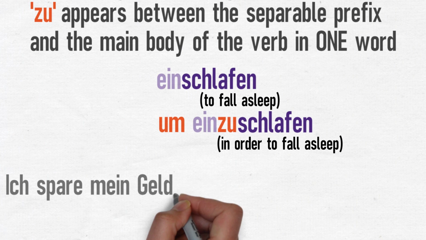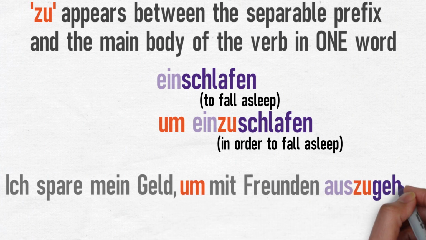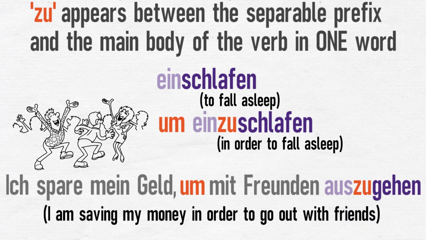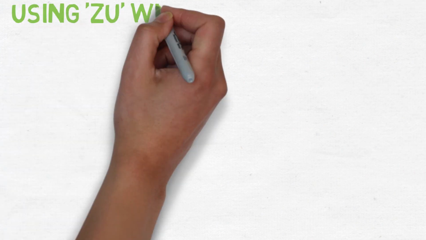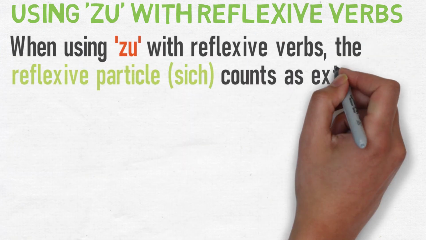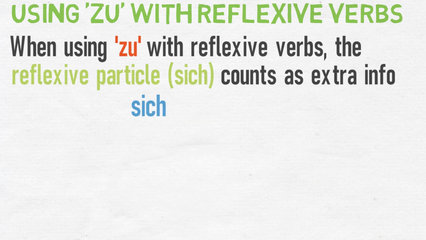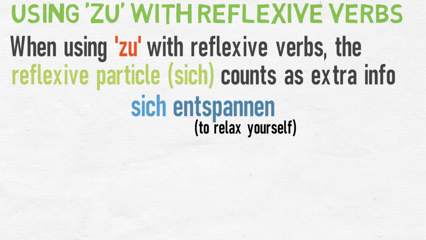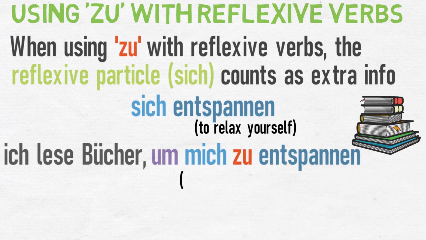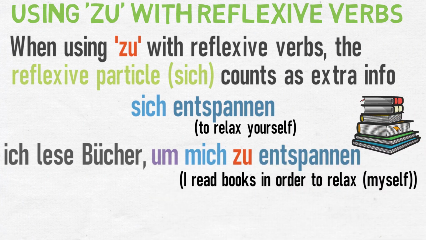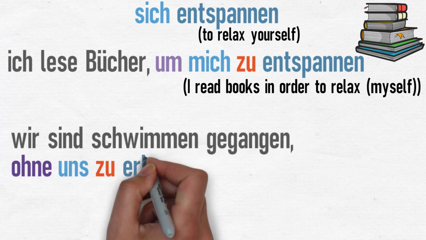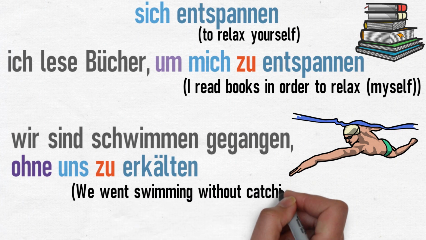Ich spare mein Geld, mit Freunden auszugehen. I am saving my money in order to go out with friends. For reflexive verbs, the reflexive particle, the sich form, counts as extra information. So let's use sich entspannen, to relax yourself. Ich lese Bücher, mich zu entspannen. I read books in order to relax. Wir sind schwimmen gegangen, ohne uns zu erkälten. We went swimming without catching a cold.